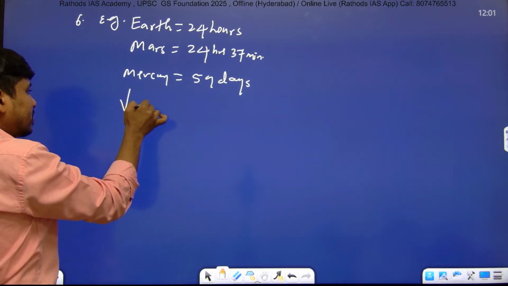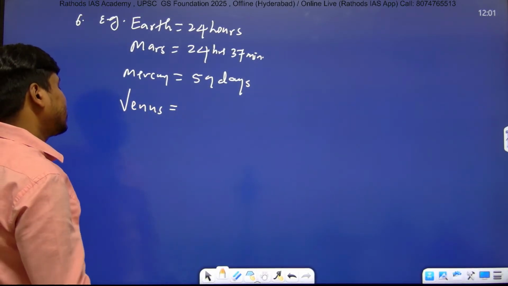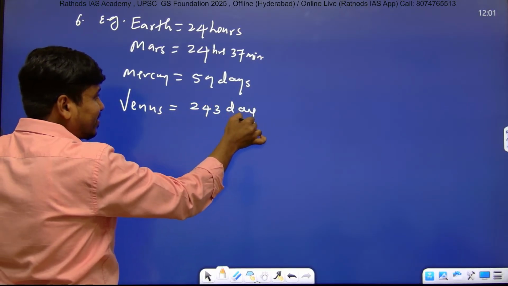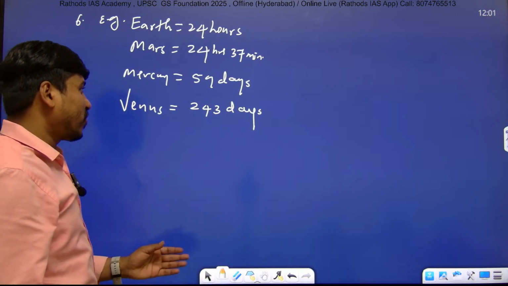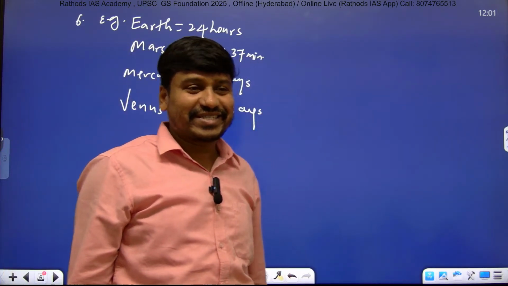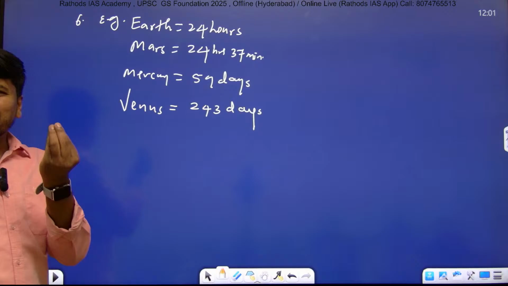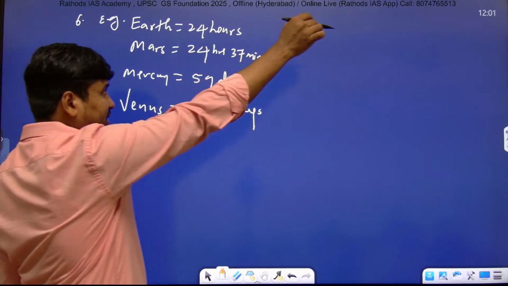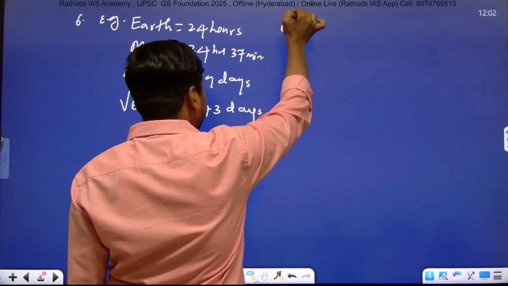But Venus takes 243 days to complete one rotation. In 243 days, Earth makes 243 rotations, right? But Venus will make only one rotation in 243 days. So that side is done; now under outer planets.